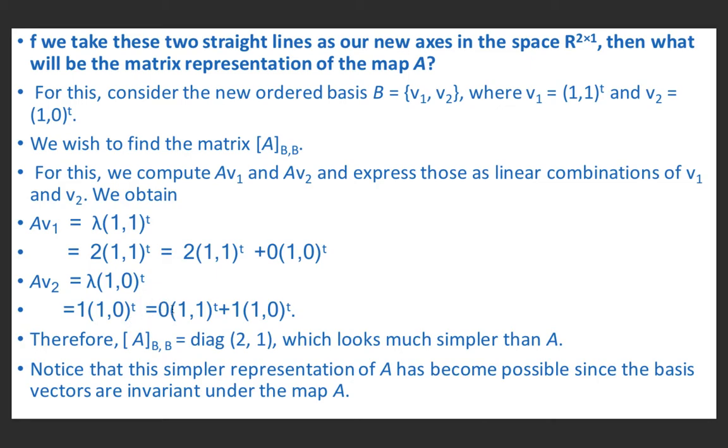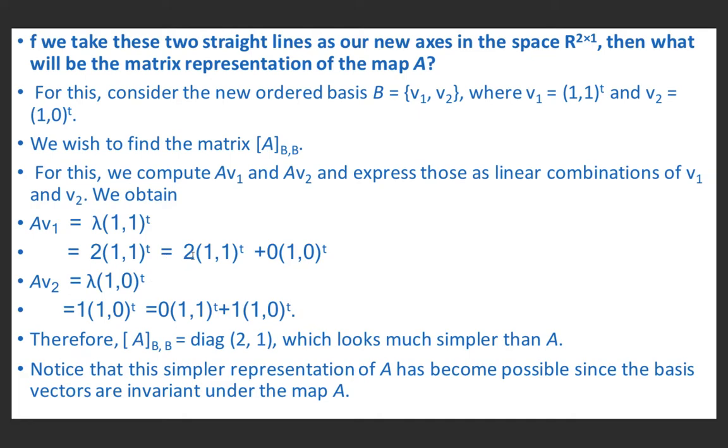To compute these values, suppose here we have x and here we have y. If we multiply inside, we get x, x, and here y and 0. So x plus y is equal to 1. For the second component, x plus 0 is equal to 0. Because x plus 0 is 0, it means x is 0. Because x plus y equal to 1, therefore y is 1. So I have written x equal to 0 here and y equal to 1.